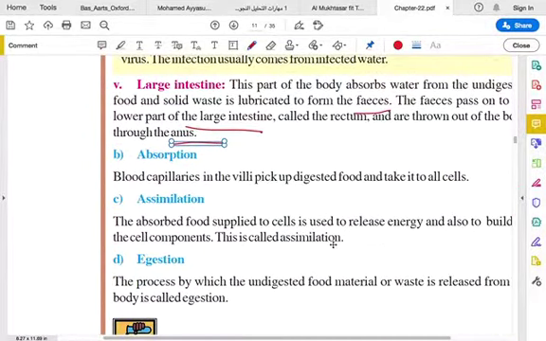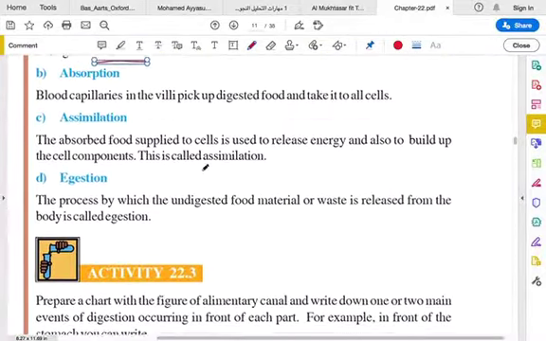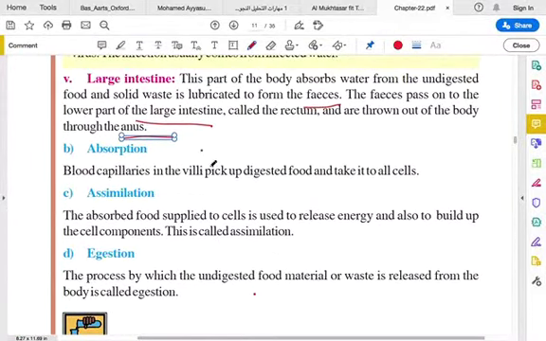Next, we saw about ingestion and digestion. Now absorption. After digestion, we have food we take through our mouth, then the food is broken down into smaller particles, and then the smaller particles have to be absorbed, right? That is the next step. The blood capillaries in the villi, I told you villi are the hair-like structures, have blood capillaries, small blood tubes. They take up the digested food and take it to all cells. So that is the process called absorption.